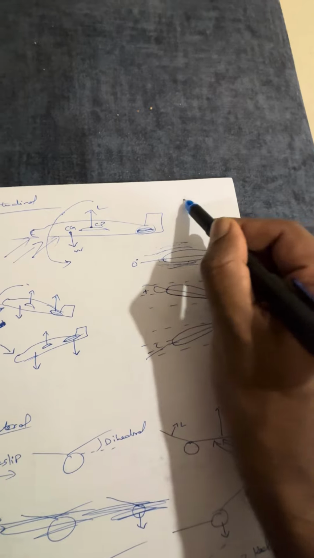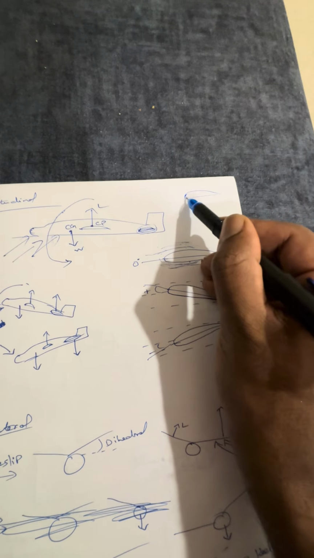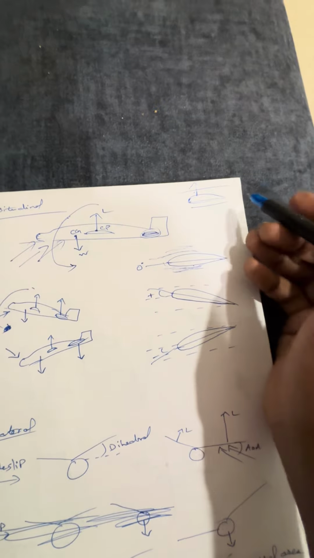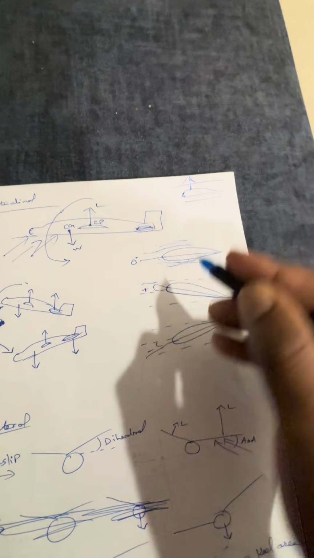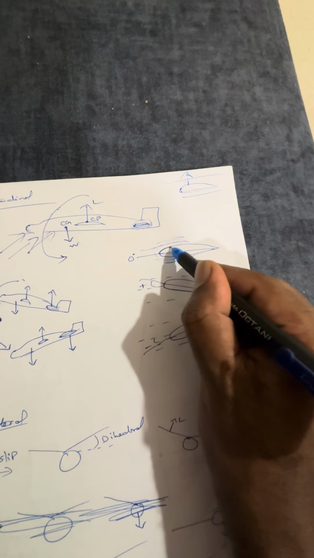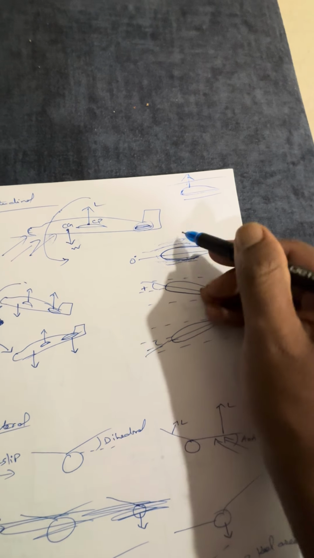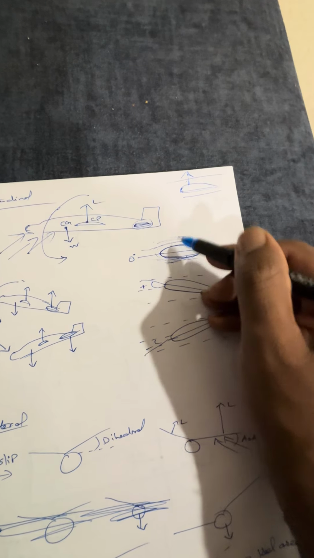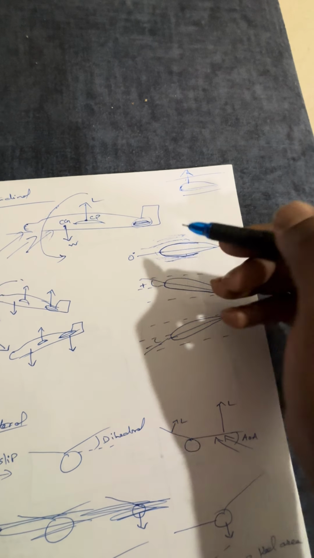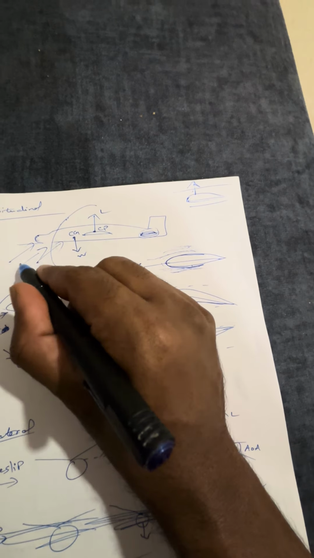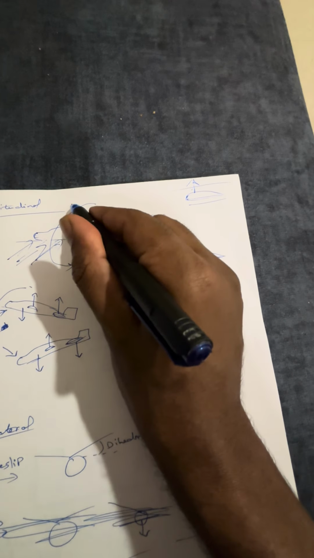How do you get lift? When you have an unsymmetrical design, you get pressure difference around the aerofoil. This pressure difference will create a lift, correct? But in this case, it has the same curvature on both sides, so it is symmetrical on both sides. So both sides will have same pressure, so there is no pressure difference and no lift. But imagine something disturbs the aircraft now like this. The nose will go up.